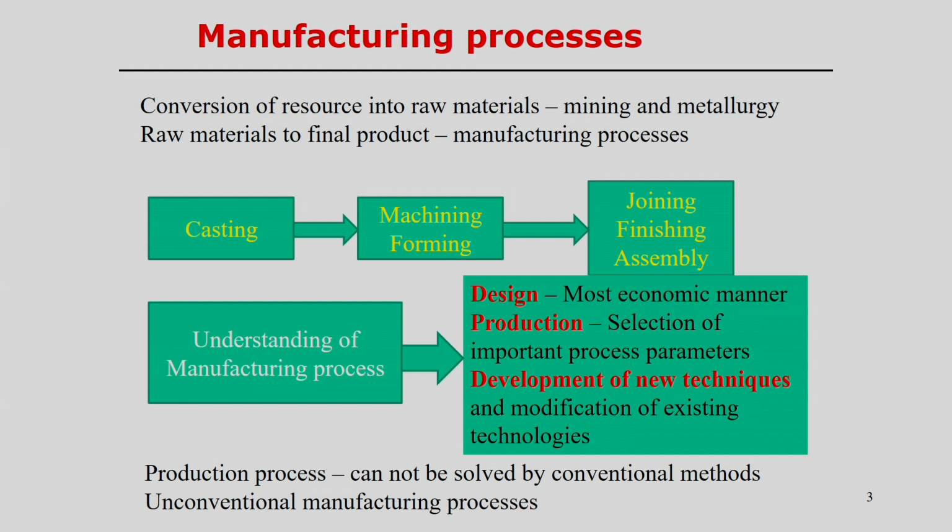Or maybe you can get the desired change of shape, for example, for one sheet metal we can follow a deep drawing process, and if we want to get a particular shape, then we can follow some kind of metal forming process. So, casting is the first step to get the raw materials or stock materials, and from that we can follow different kinds of machining or forming processes. These are the manufacturing processes to get the desired product.